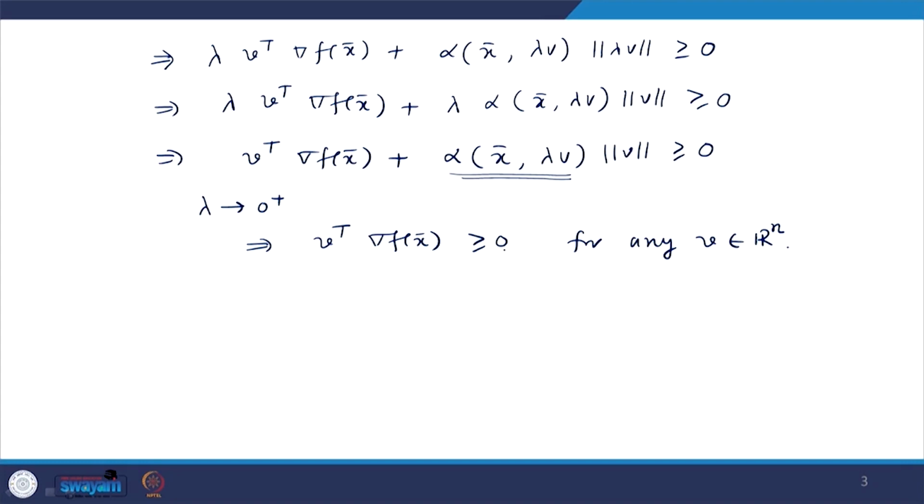If this inequality holds for any v in R n, this will happen only when the gradient of f at x bar itself is 0, because v is an arbitrary vector in R n and may be anything. Only then, since 0 times this is greater than or equal to 0, does the inequality hold. This proves the necessary condition for local optimality of f at x bar.